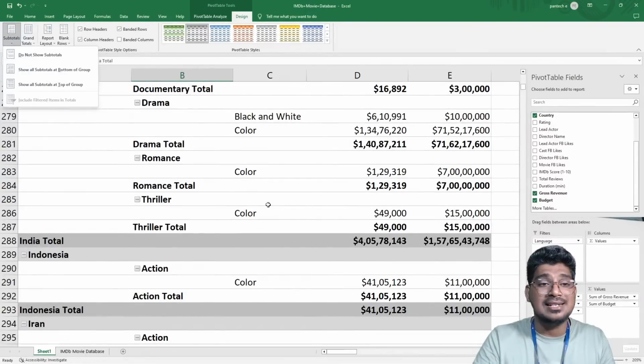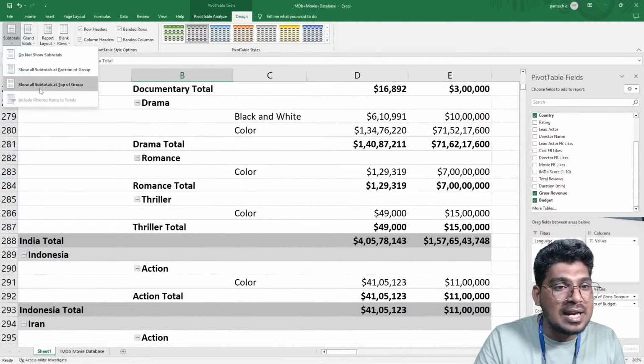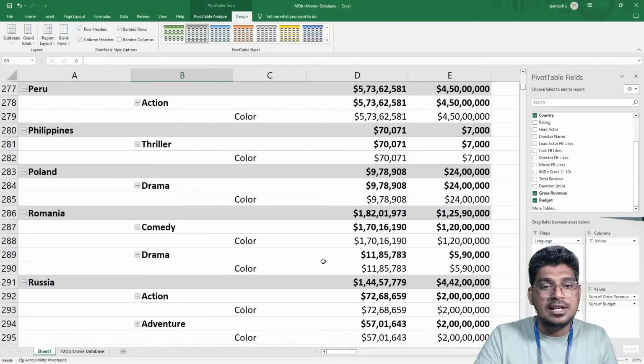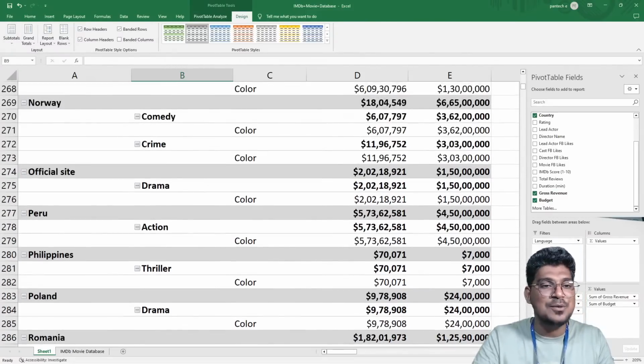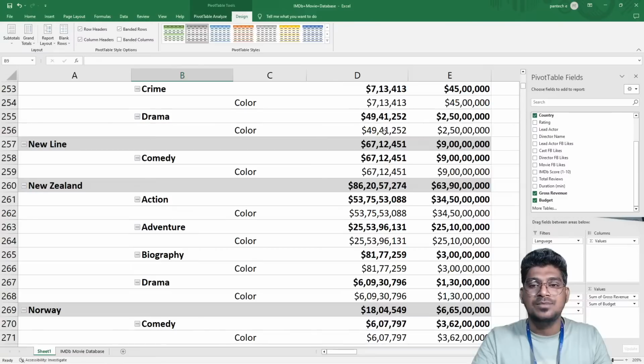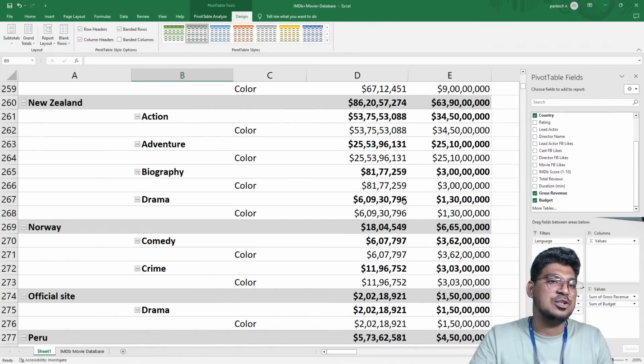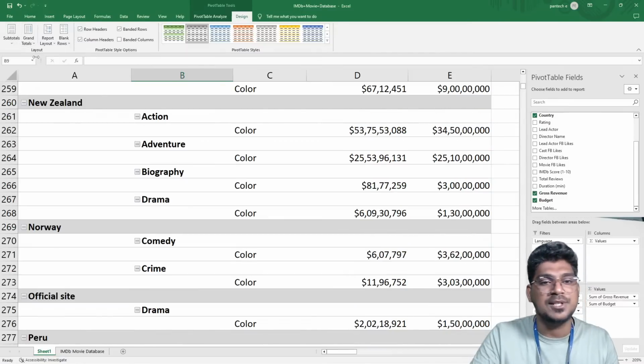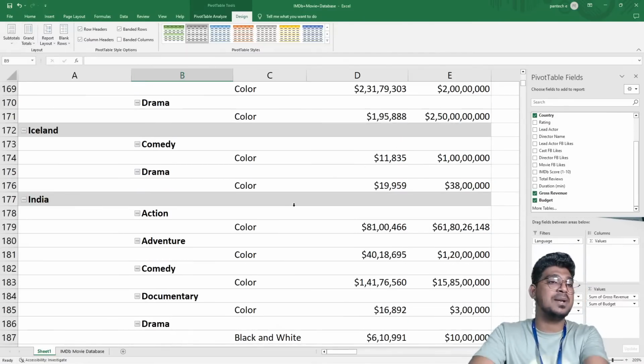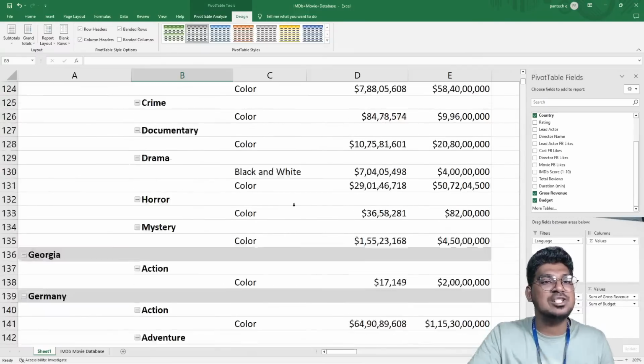And you can show all the subtotals at the top. Now you can see Ireland's total, New Zealand's total, and Norway's total. But if I don't need to show this data, it is displayed like this. I hope you guys understood this one.